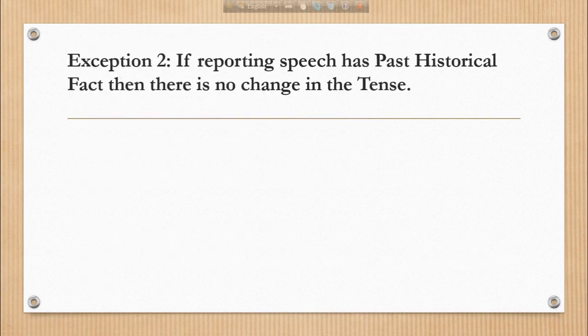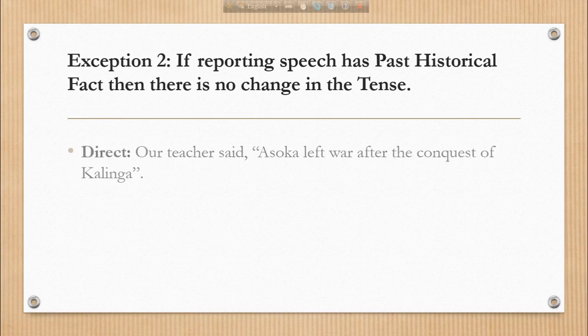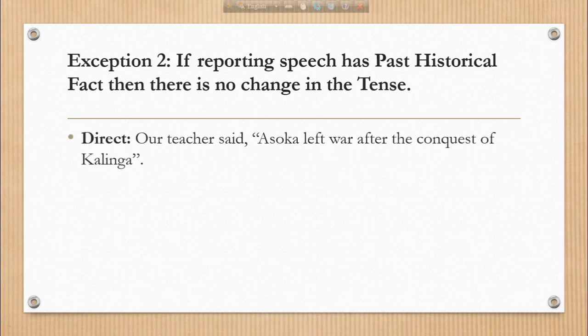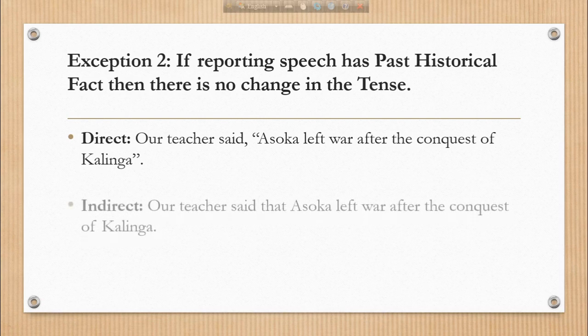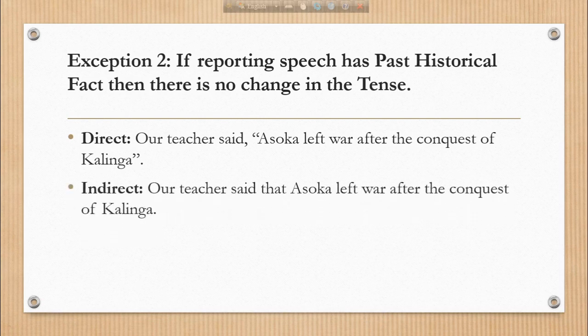So exception 2 is if reporting speech has past historical fact, then there is no change in the tense. For example, our teacher said, "Ashok left war after the conquest of Kalinga." So indirect form will be, our teacher said that Ashok left war after the conquest of Kalinga.